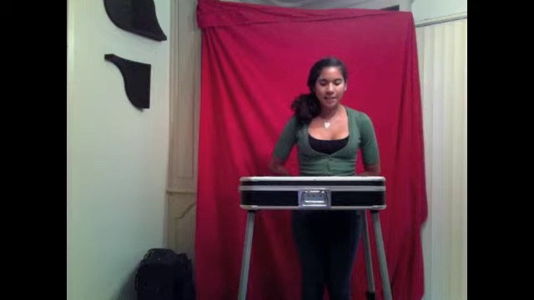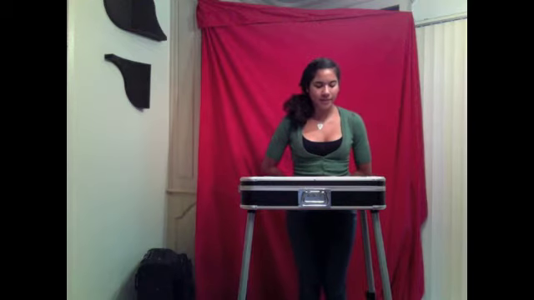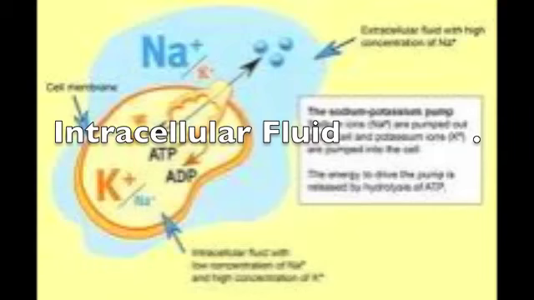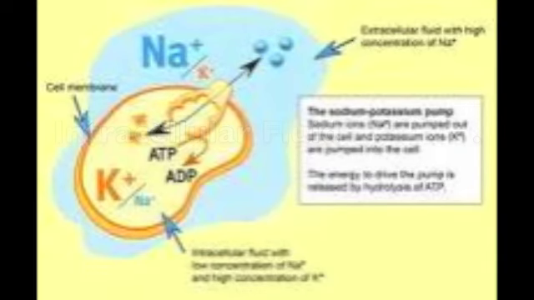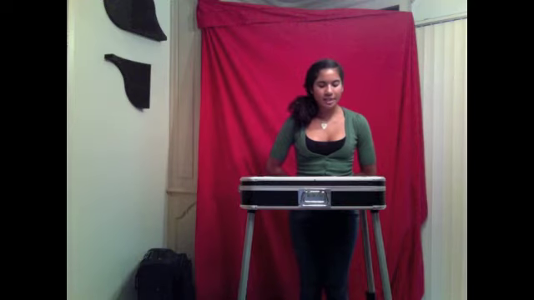Homeostasis is the maintenance of relatively stable internal body conditions despite changes that occur inside and outside the body. It maintains the volume and composition of body fluids inside and outside cells. Intracellular fluid is the fluid inside cells, and extracellular fluids are the fluids outside of the cells. Homeostasis must always be obtained, and feedback systems work to maintain that homeostasis.